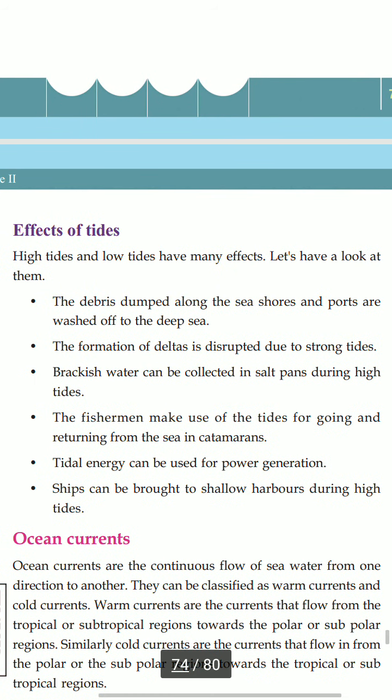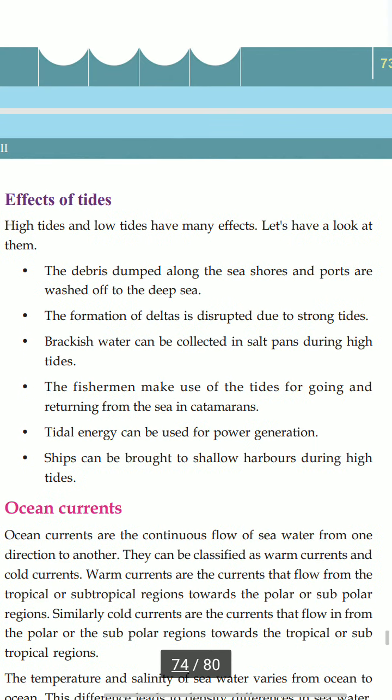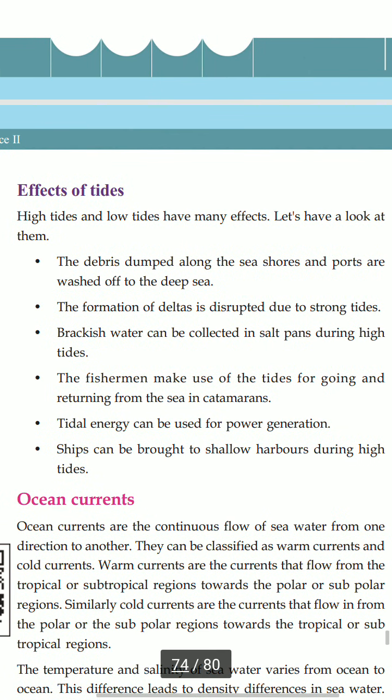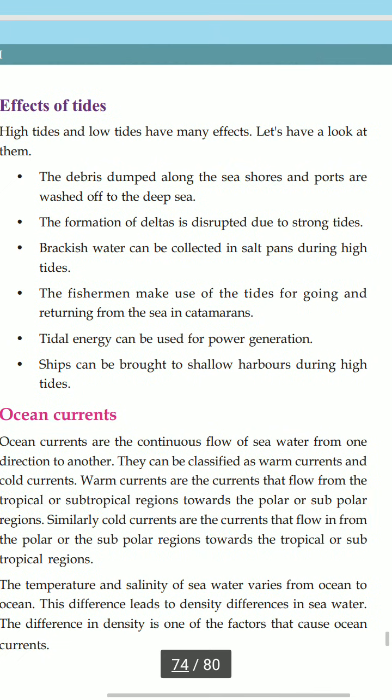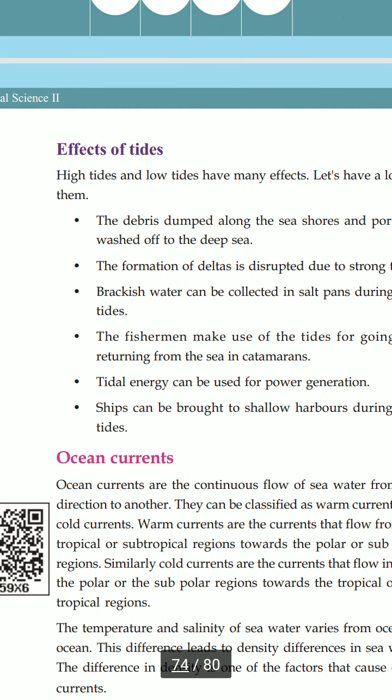They make use of high tide and low tide depending on when they have to go and when they have to return. Tidal energy can be used for power generation. Ships can be brought to shallow harbors during high tides. What happens when there is high tide? It is easy for ships to come towards the harbors, that is near the shores.